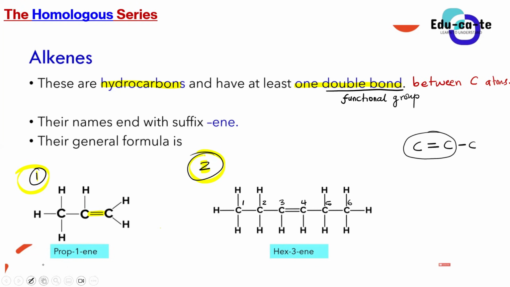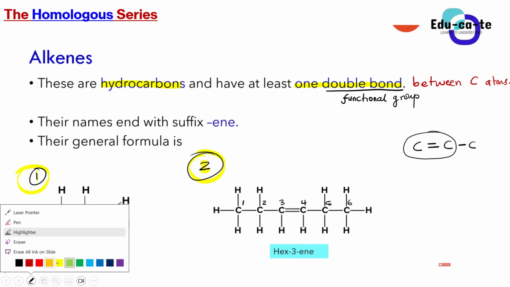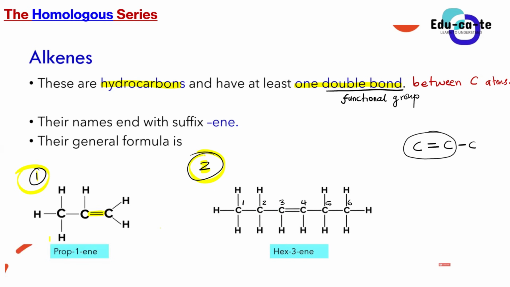But we notice that the bond between carbon number 3 and carbon number 4 is a double bond. Do we all notice that? Yes, sir. So it qualifies to be an alkene. That's the functional group, what we use to identify that this is definitely an alkene.